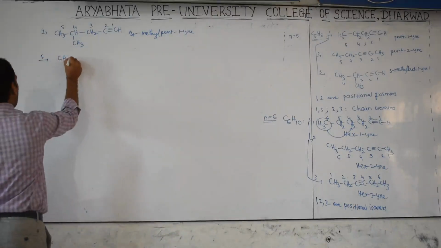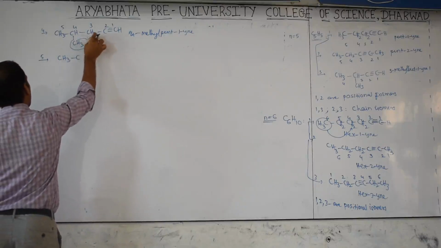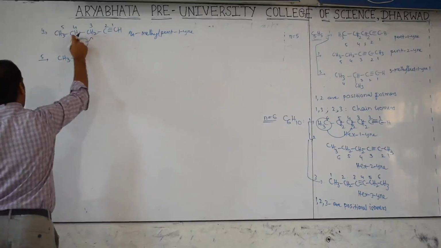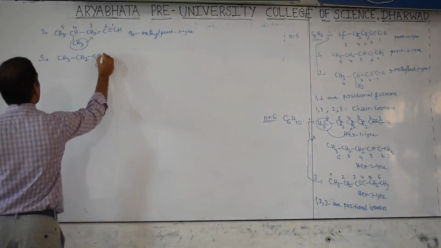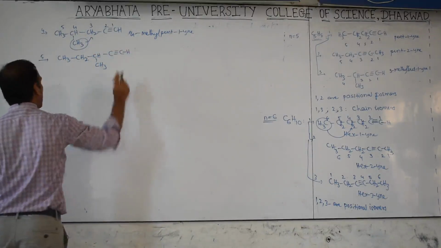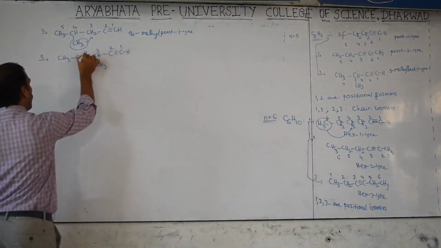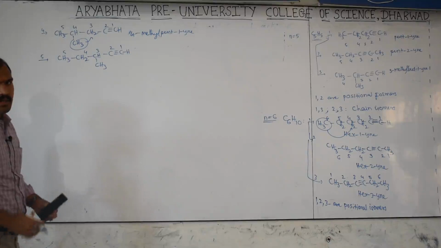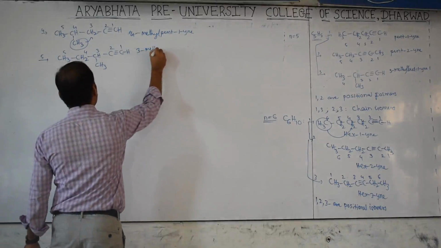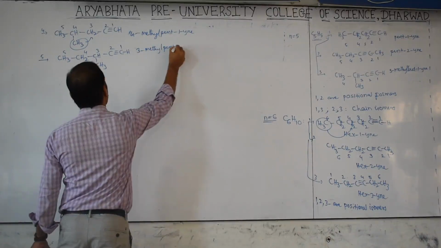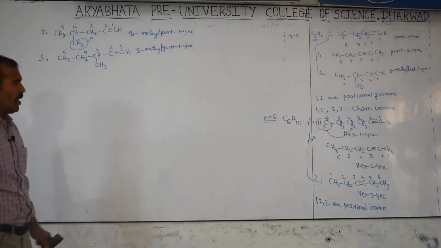Then CH3C. When you shift this CH3 to here, then one hydrogen shifted to here, then this is converted to CH and one H shifted here, CH2, and this will be converted to CH3, C triple bond CH. Now the name of this compound, numbering 1, 2, 3, 4, 5. Clear? Then at the third position a methyl group is there. Therefore this is 3-methylpent-1-yne. Don't give a gap anywhere. That should be a continuous name.